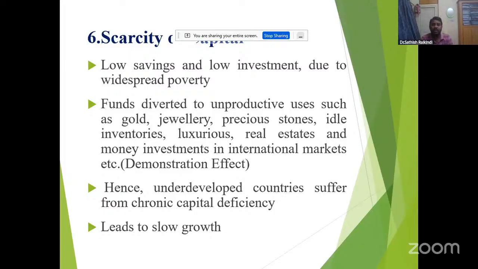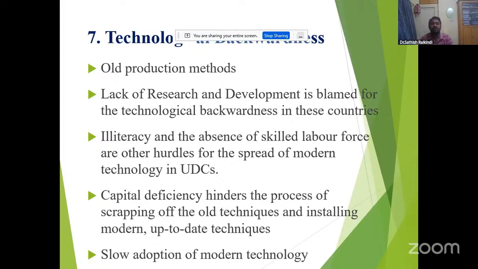And also technological backwardness is there. They use old production methods. Lack of research and development is blamed for technical backwardness in these countries, and technological development is not there due to lack of capital. Illiteracy and the absence of a skilled labor force are other hurdles to the spread of modern technology in underdeveloped countries.